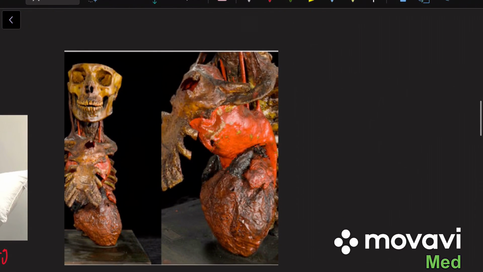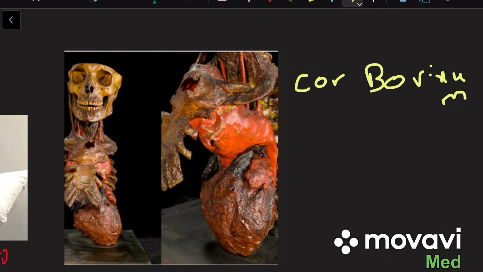Then another concept is a large heart, or cor bovinum. The heart of a patient with aortic regurgitation tends to be much bigger than in any other heart condition. So we call it cor bovinum, which means the heart of a buffalo. The heart will be that much bigger, it can even exceed 1 kilogram.